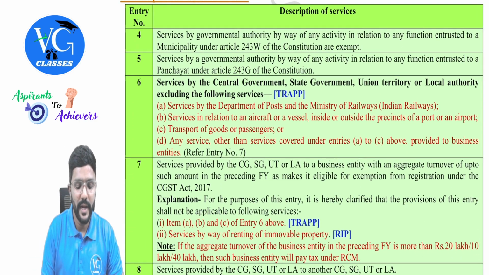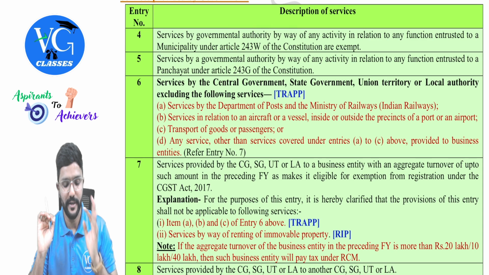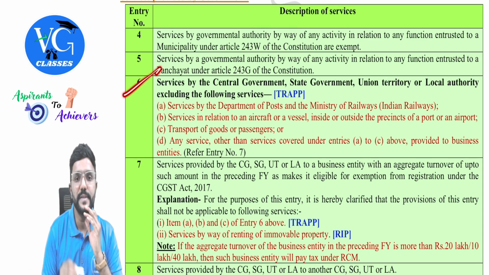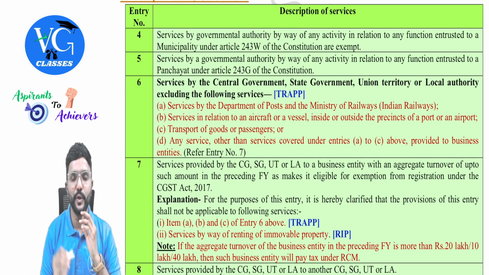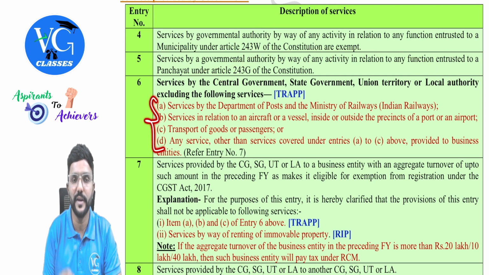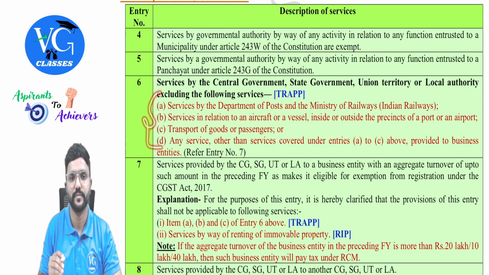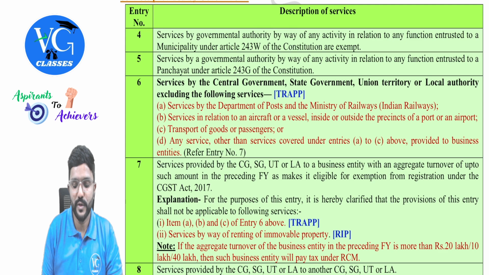Next, entry 6. Guys, from entry 6, there is a connection to RCM, so please be very attentive. Services by the central government, state government, union territory, or local authority, excluding the following services. So the supplier is the government. Excluding the following means the following is not exempt. So then what is exempt? Any other services excluding these. In short, I have given it as TRAPP. What are those? We will see.